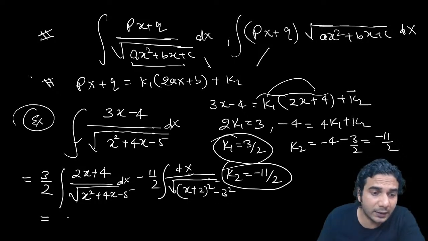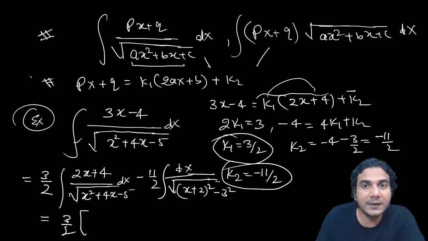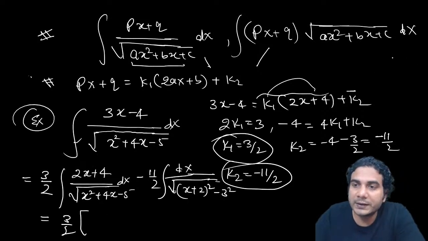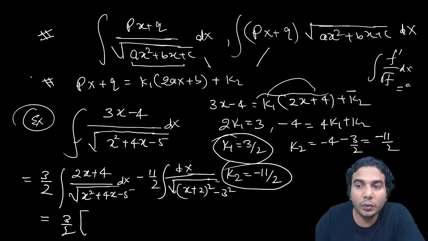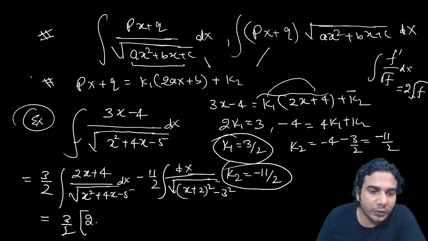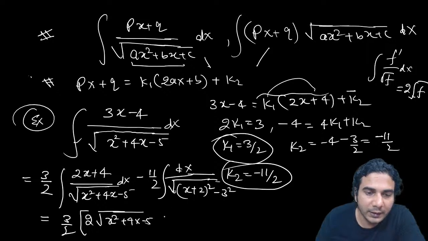Now let's write the answer. This first term is nothing but f dash x upon root fx. You know the formula for the integral of f dash upon root fx? This is 2 root fx. We have already done this. So this is going to be 2 root of the quadratic. Always write this answer directly: x square plus 4x minus 5. This is done. So this is the first term, with minus 11 by 2.